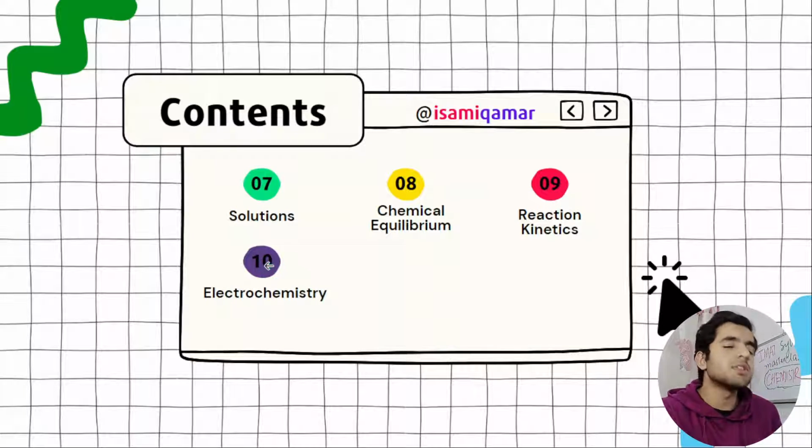Although electrochemistry is not included in the IMAT 2023 syllabus, I have mentioned it because in electrochemistry we are going to cover some topics that the IMAT syllabus contains, like oxidation number and reduction, oxidizing agent, reducing agent, and balancing chemical equations. So we are going to learn that, and that's why I mentioned it.